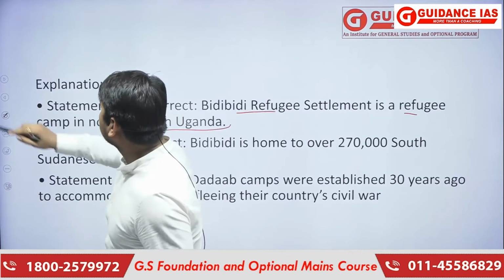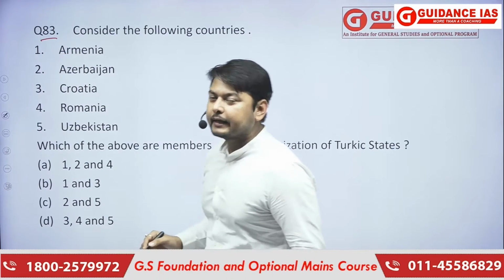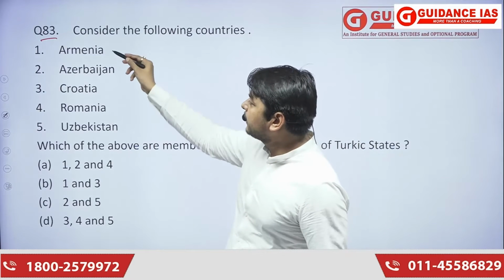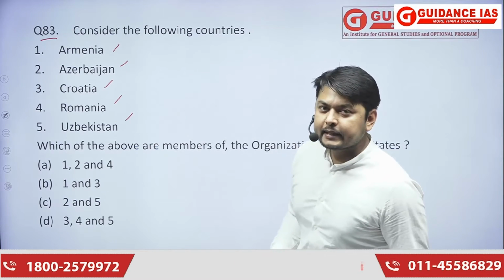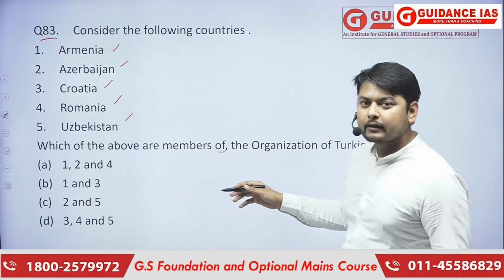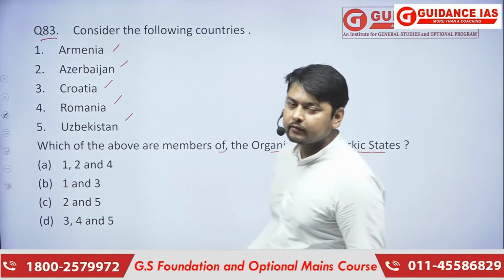Moving forward, next we'll see question number 83. Consider the following countries: Armenia, Azerbaijan, Croatia, Romania, and Uzbekistan. It is asking which of the above are members of the Organization of Turkic States.